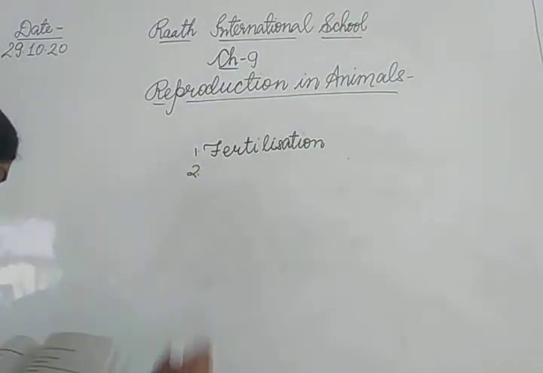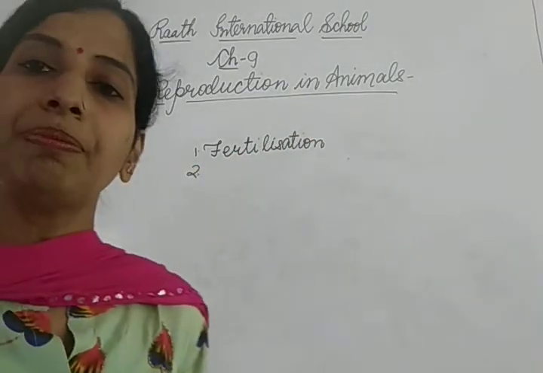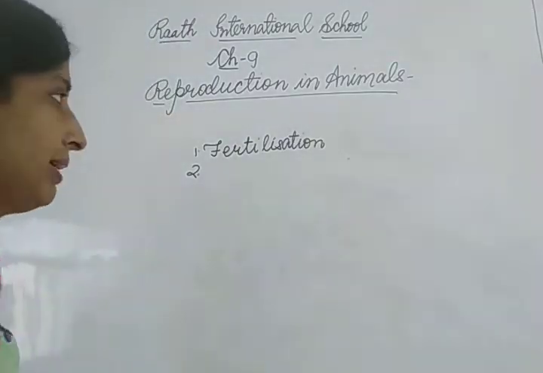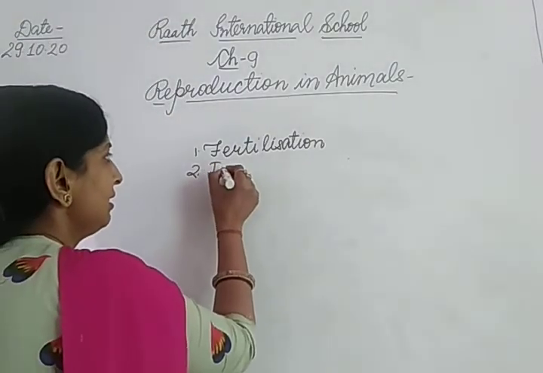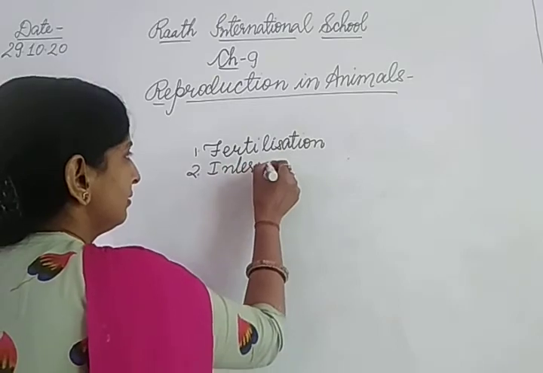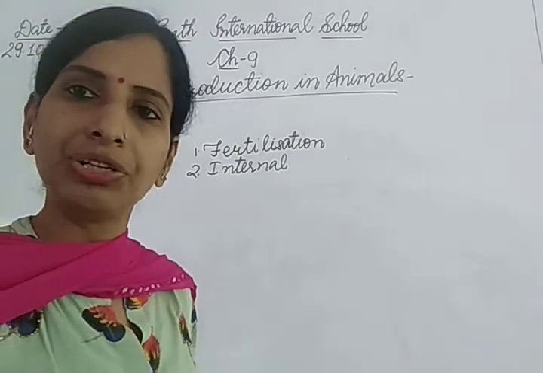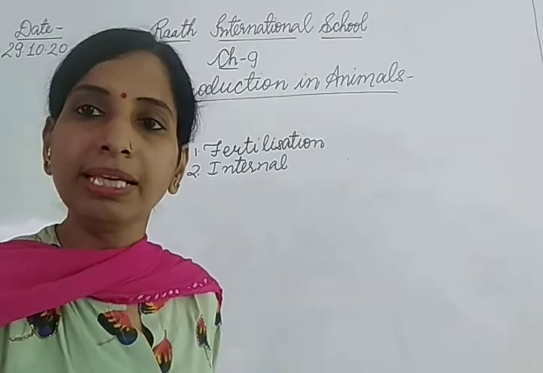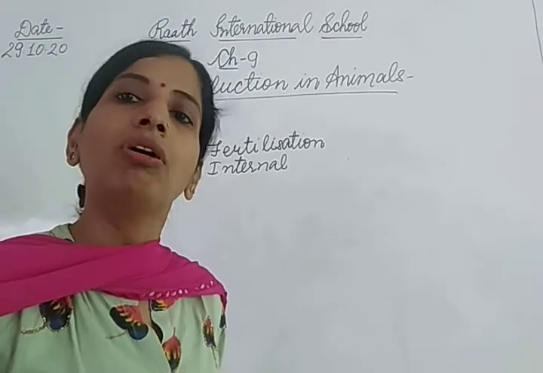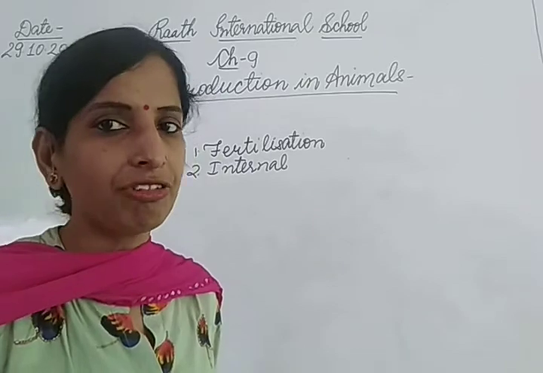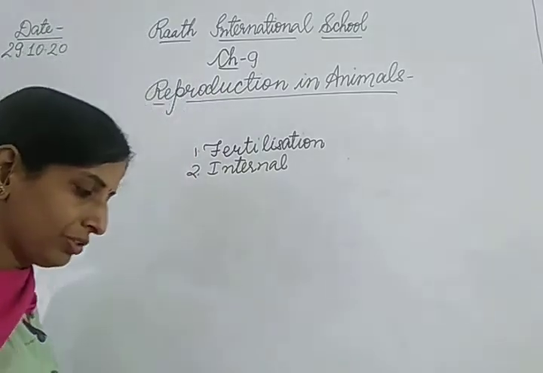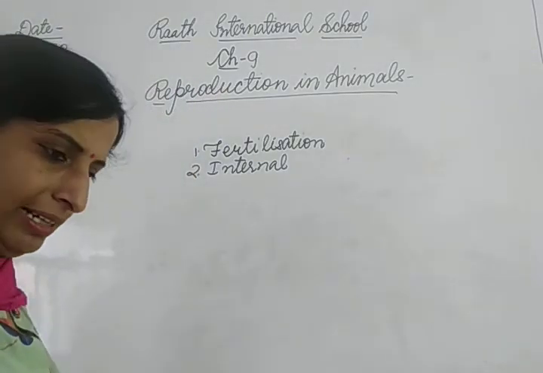Now the next is the type of fertilization in hen. What kind of fertilization is there in hen? Internal. Hens lay eggs but their fertilization is internal. It means hens lay fertilized eggs. All the birds lay fertilized eggs, right? So in birds fertilization is internal.